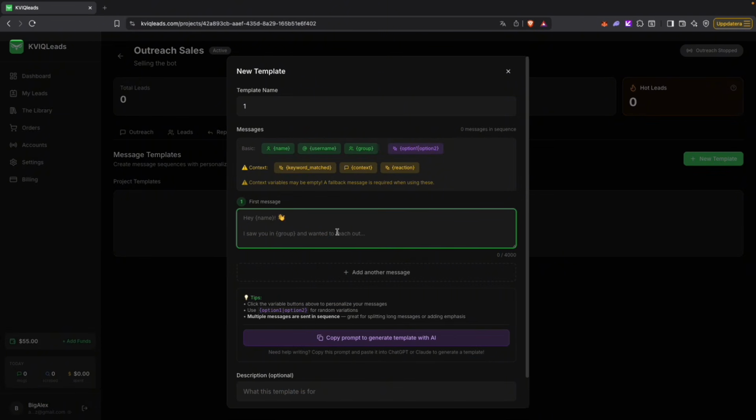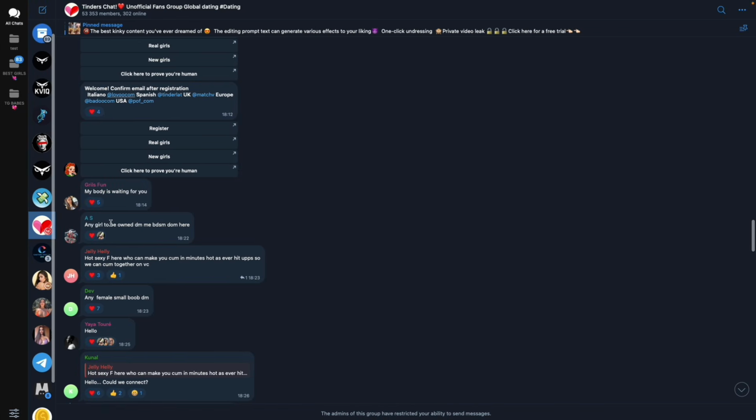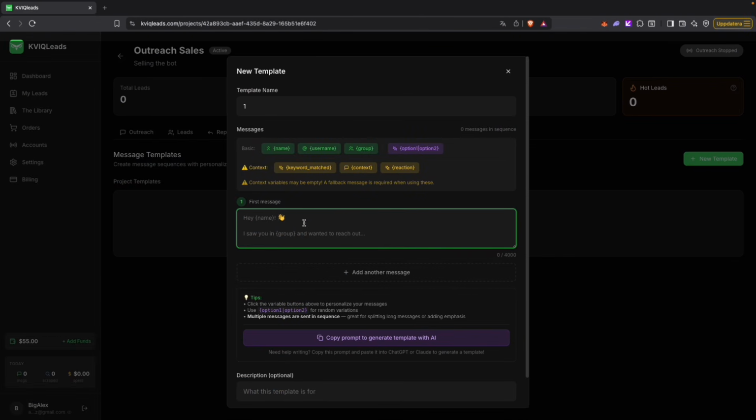Now, using this information, we can literally just make a message which will be sent out automatically to these people when they are posting stuff. So imagine he sends this right here, and all of a sudden he gets a DM from your model. Obviously, this is going to be a customer. So what we're going to do here is we're going to make a custom message. This message will literally be sent out when someone's typing and the keywords match what you want.